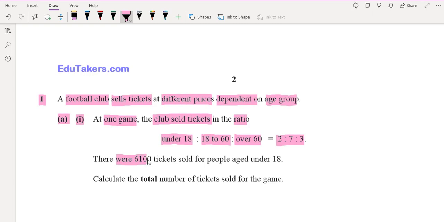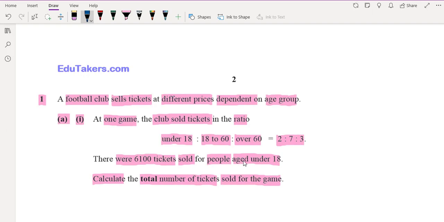There were 6,100 tickets sold for people aged under 18. Calculate the total number of tickets sold for the game.